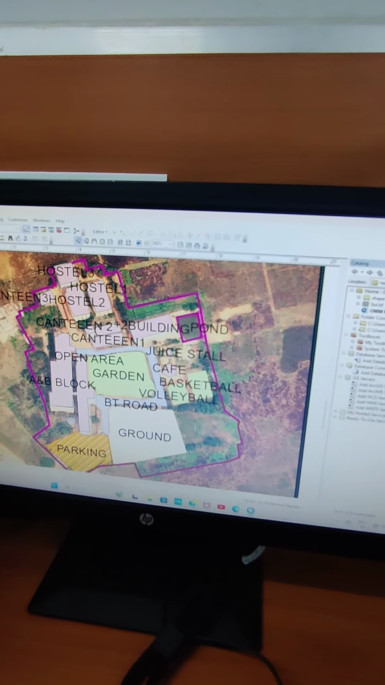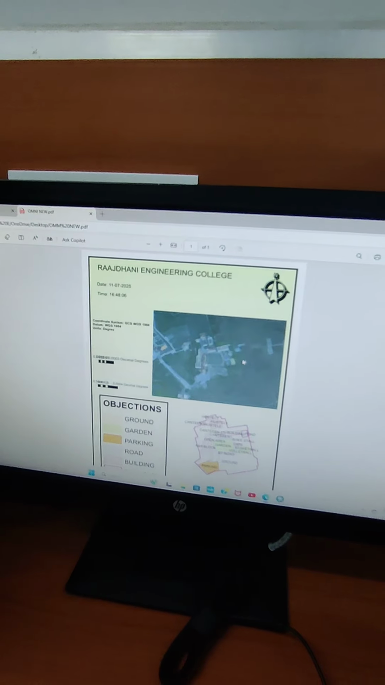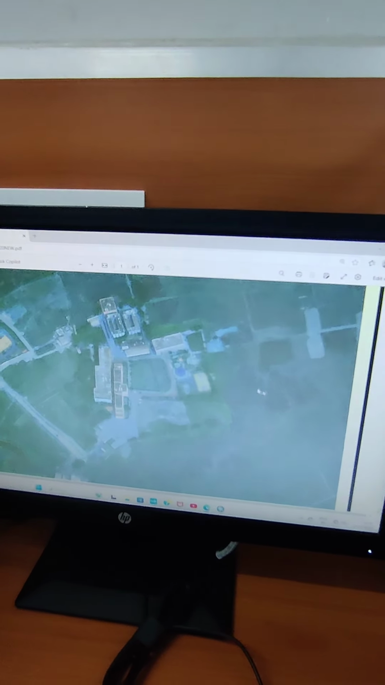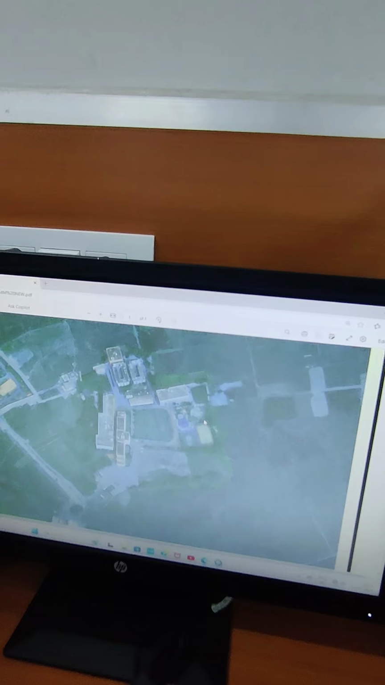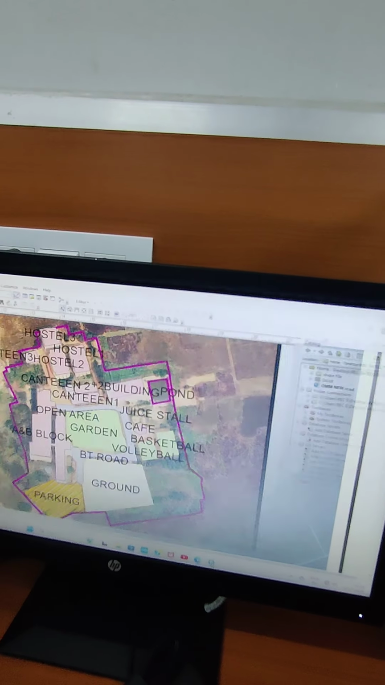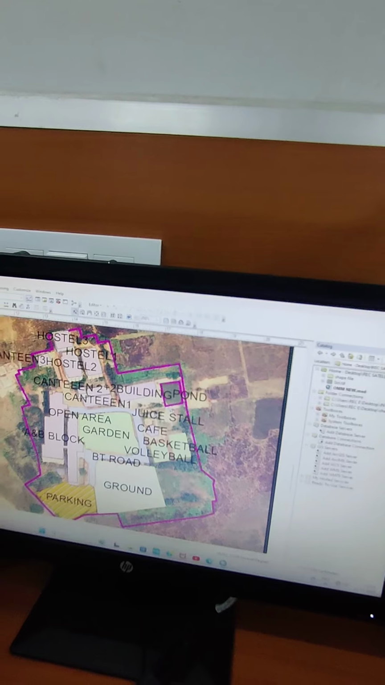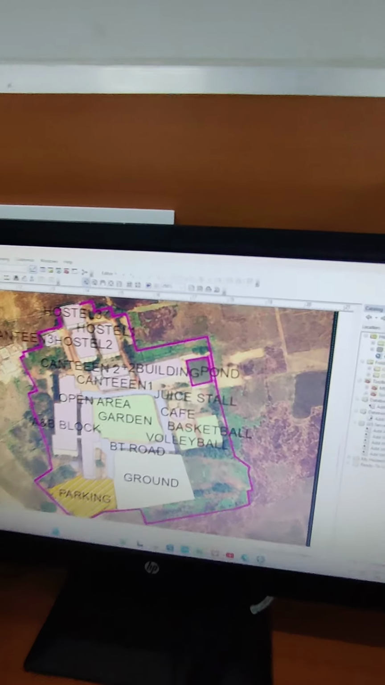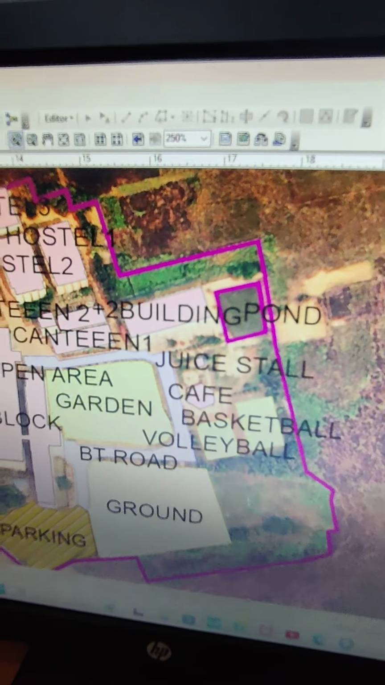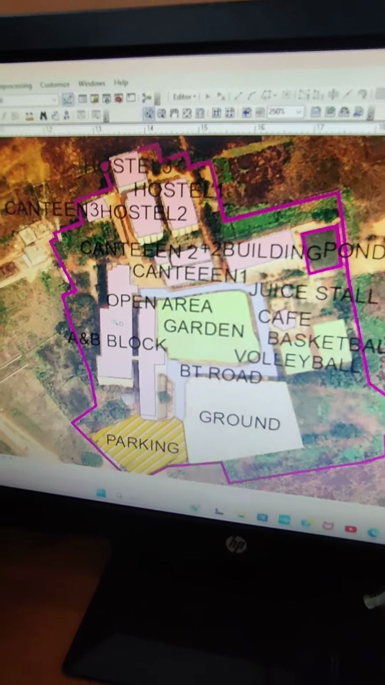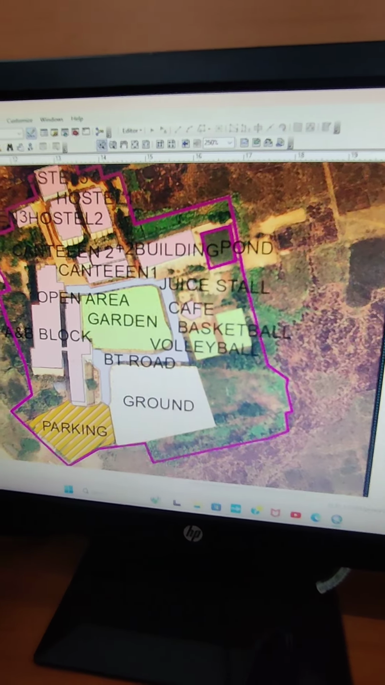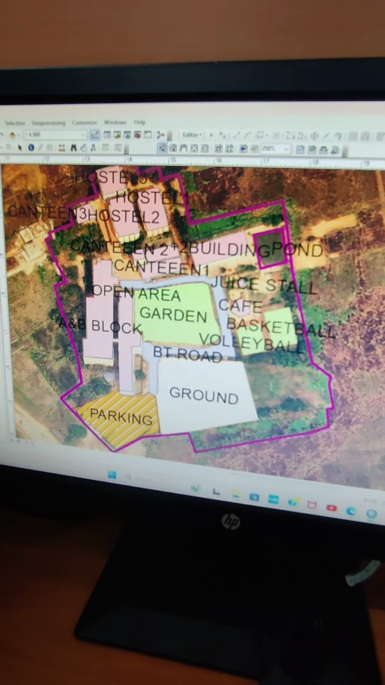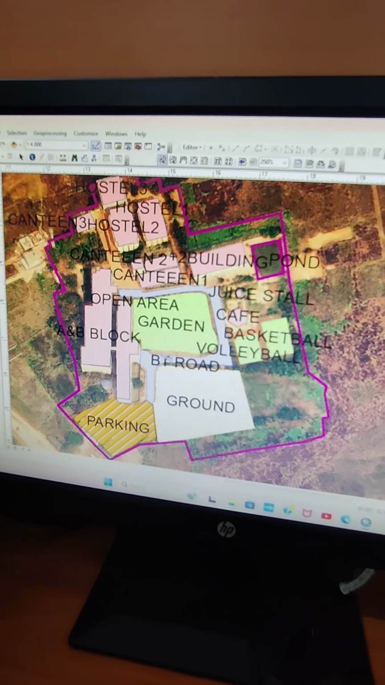First I used satellite data, which is this one. Then I digitized the data from different features like ground, parking, roads, buildings and the boundary, each with a unique symbol for understanding. As you can see here, everything has a different unique symbol.